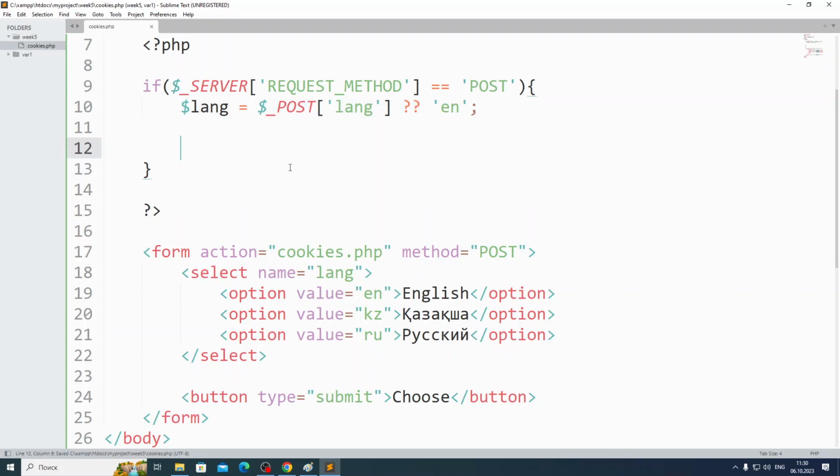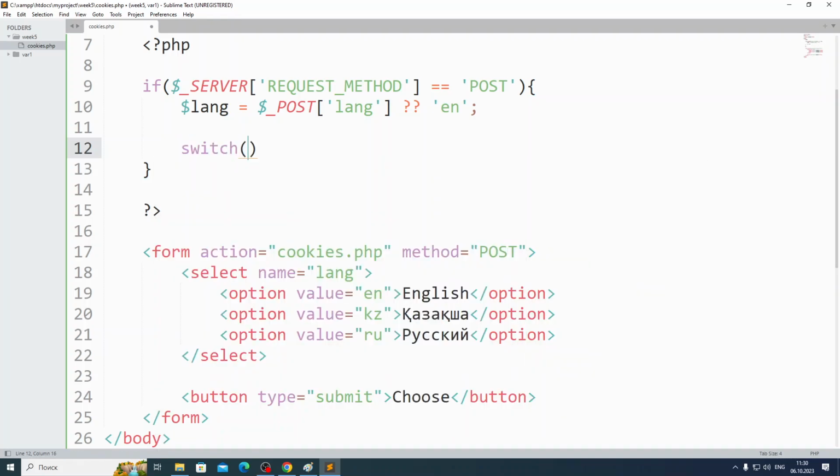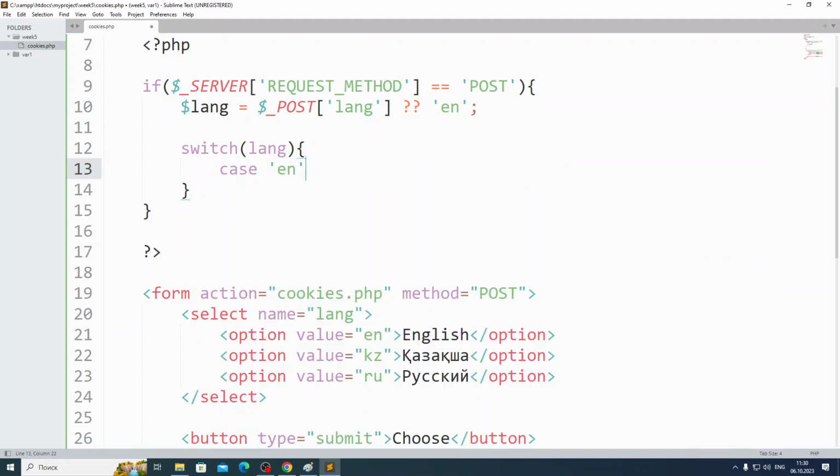So, let's say he chooses some language. And guys, I can say like this, switch this language. Case it's what? English. Show information, something like echo, welcome Mr. Break, yeah, okay. Just a small example, guys.